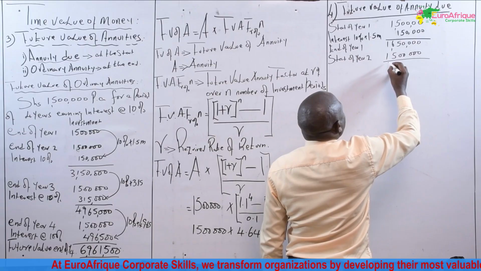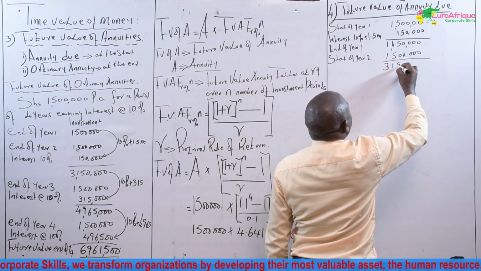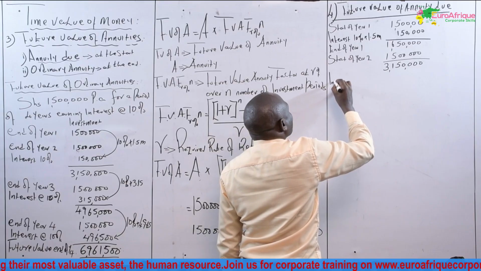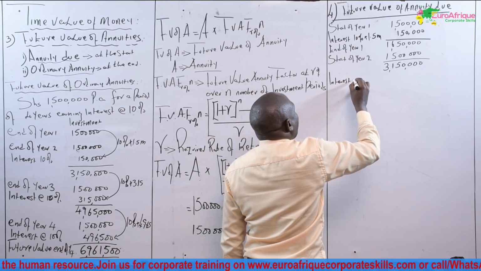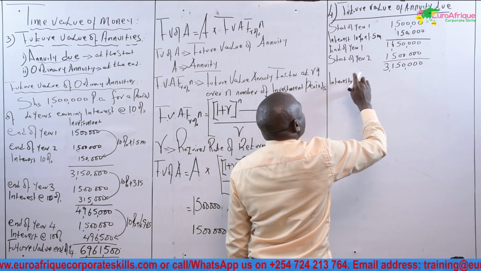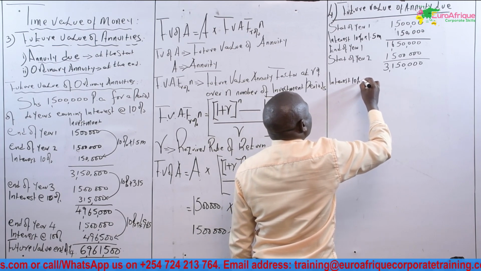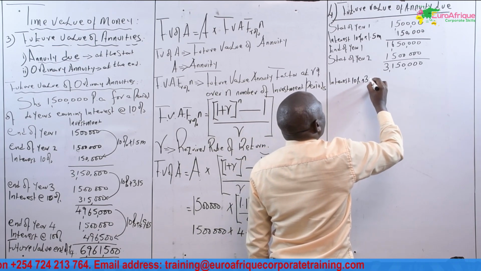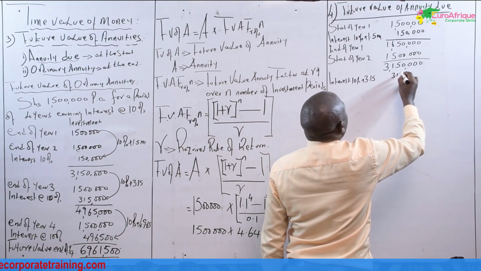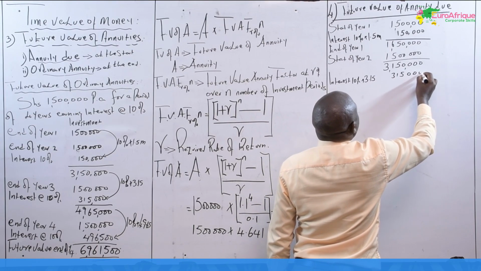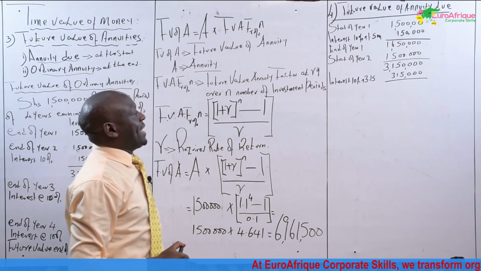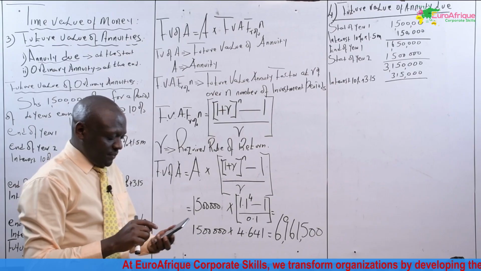This one will give us 150. Like this amount will add interest at 10%. Let me give it 10%. Multiply by 3.15. This is 315,000. Let me use my calculator so that we can get it very correct.